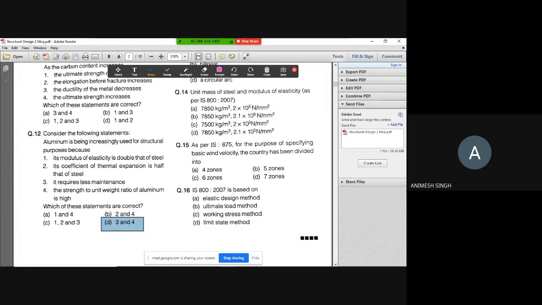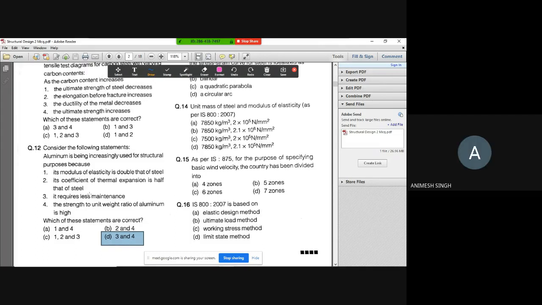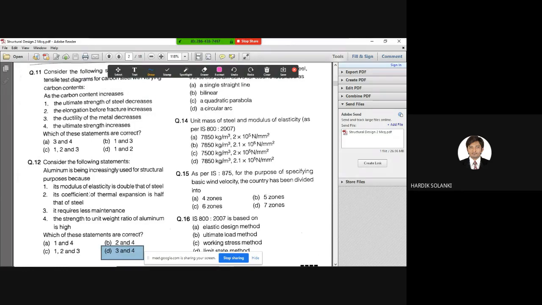These are the 2 reasons why aluminum is increasingly used for structural purpose, because it requires less maintenance. So aluminum requires less maintenance because the corrosion is less compared to steel structure, and the strength to unit weight ratio of aluminum is high. The strength to unit weight ratio for this is high compared to steel structure. So question number 12, correct answer is option D. These are the reasons why we are using the aluminum as a structural member.